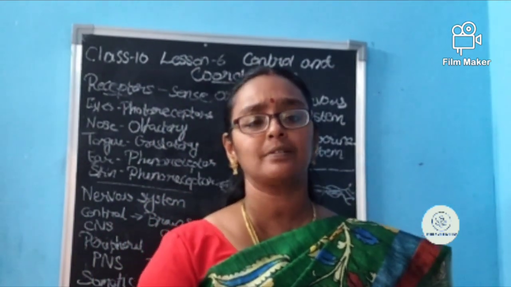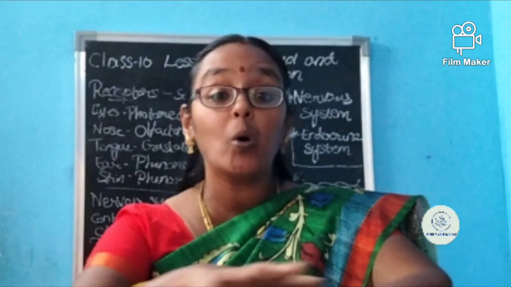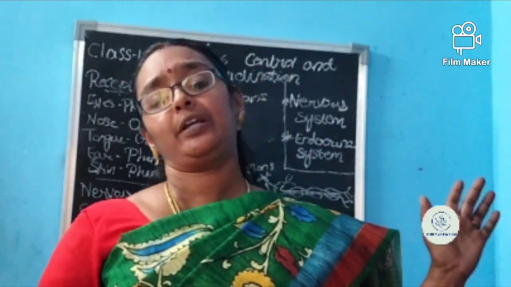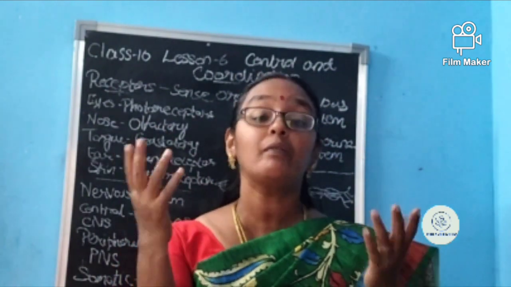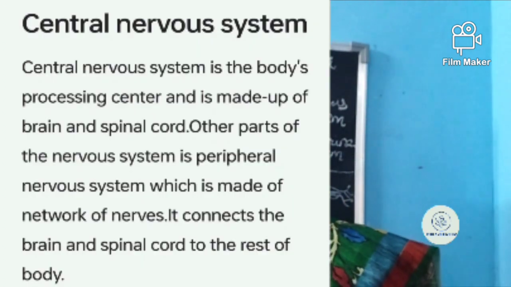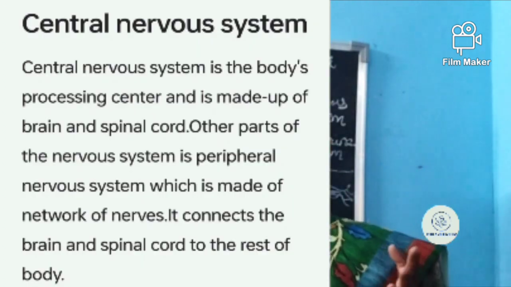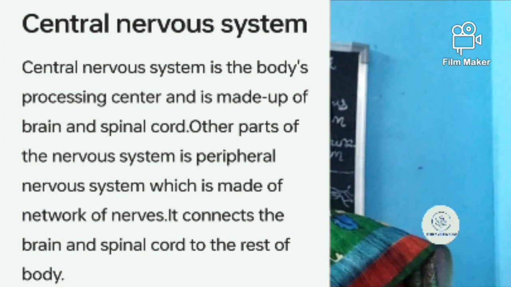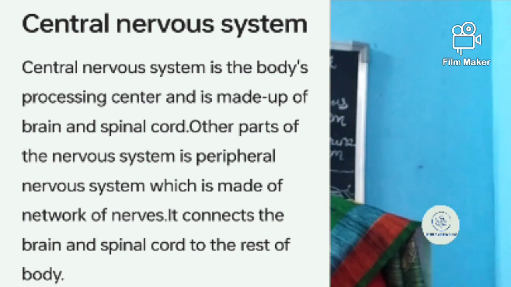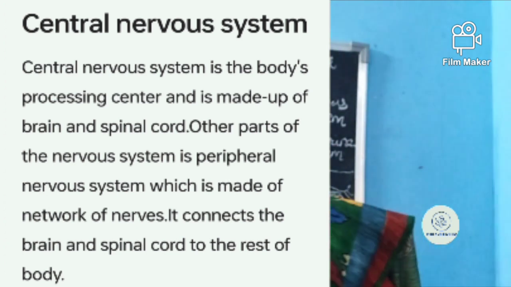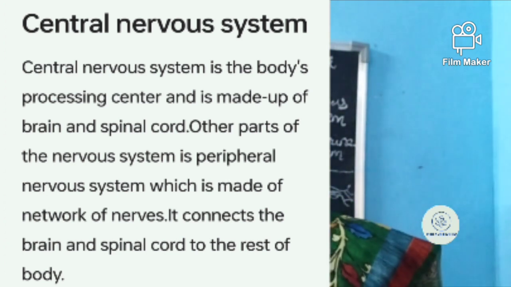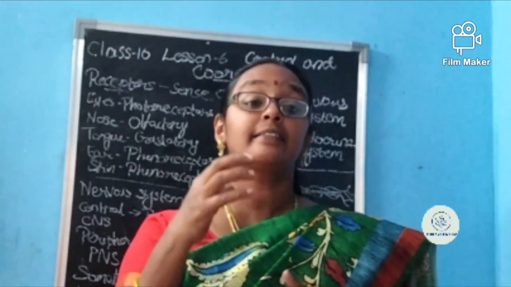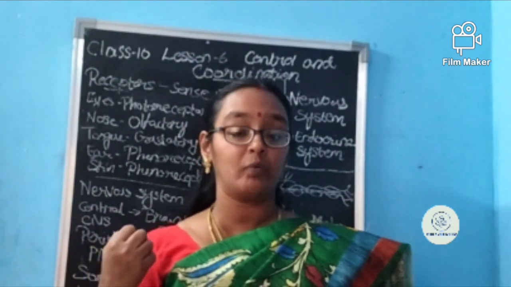Where are the neurons present? Neurons are present in all parts of the body, everywhere in the body. And what will these neurons do? They have two functions. First, they take the impulse and give it to the brain or the spinal cord. And the second is they take some information from the brain and give it to the respective part where it is needed. So something is taking. The things which are sensing and taking are called what, ma?